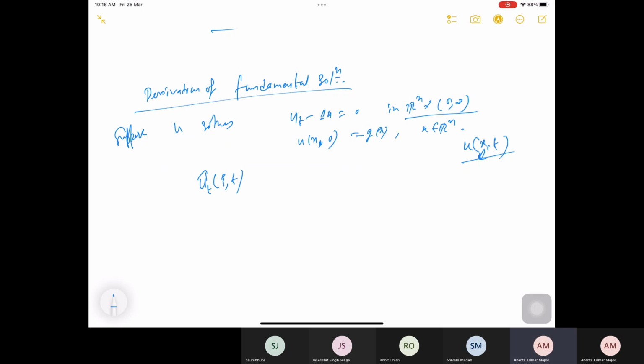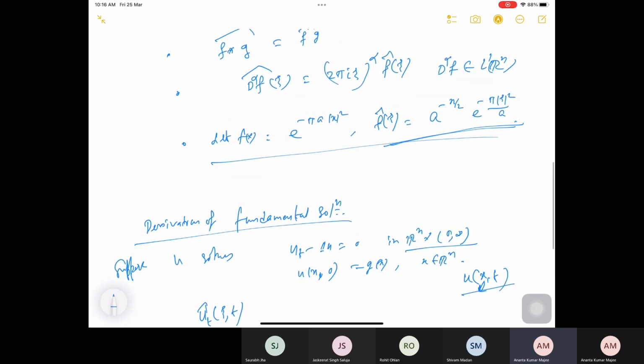And then I have to take the Fourier transform of Laplace u at zeta. Laplace of u is basically the sum over mod alpha equal to 2.